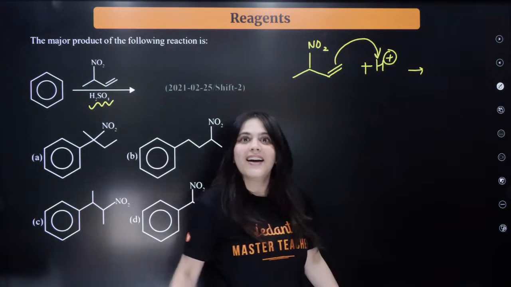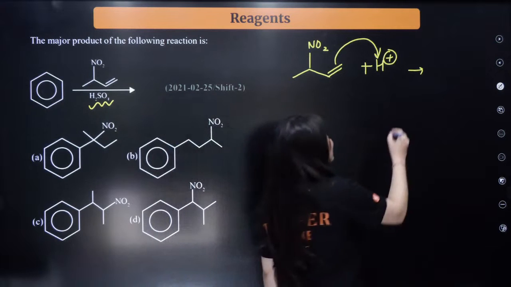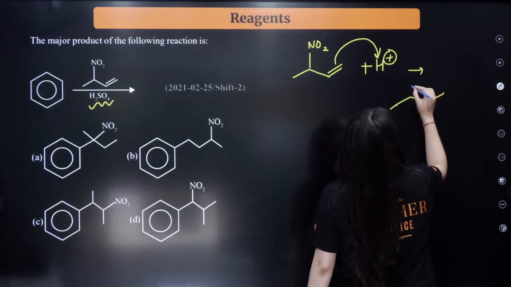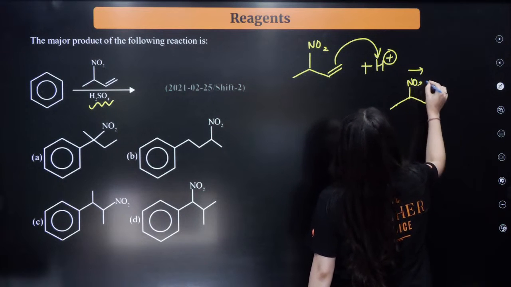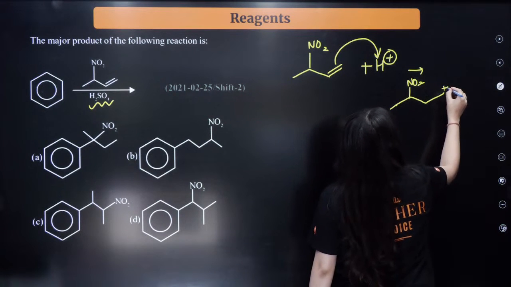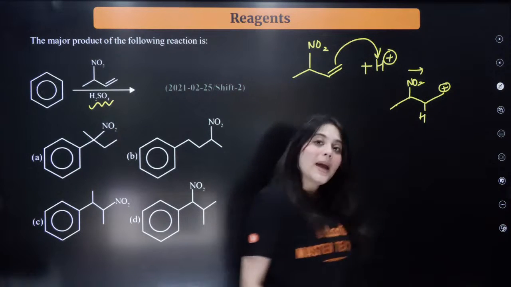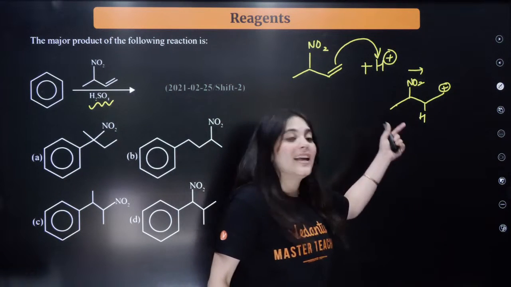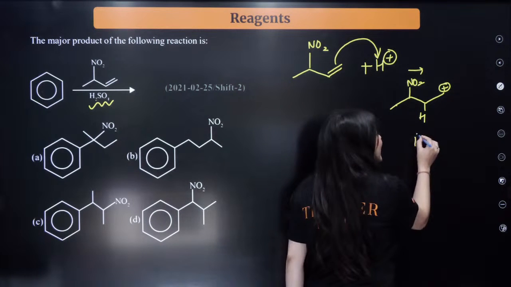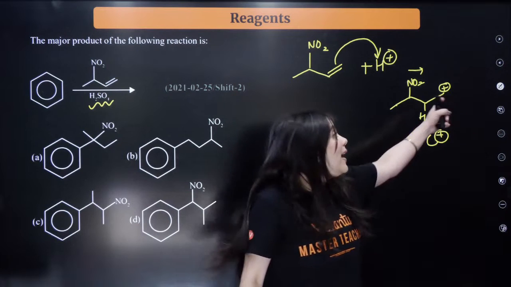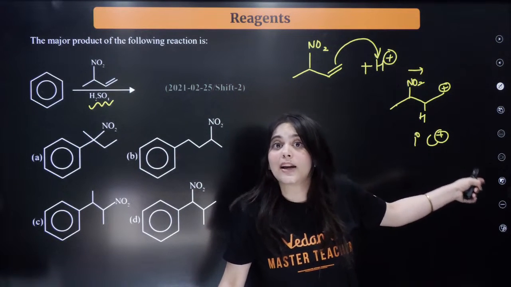That is the trick over here. The trick is what kind of carbocation you will get. Here is the NO2 group, and here comes the positive charge and here the H will attack. In this case, the primary carbocation will be more stable. Here I haven't made the secondary carbocation. Why?